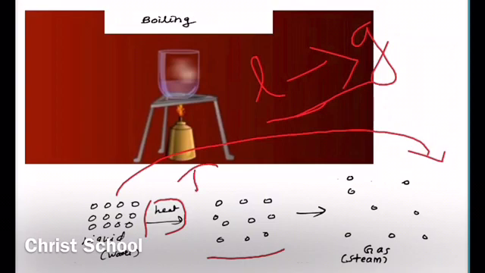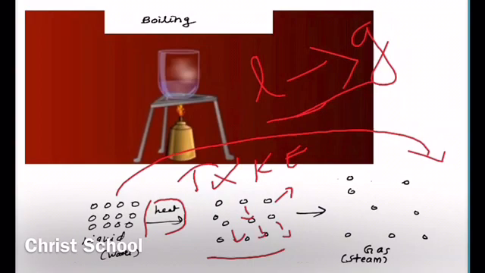When temperature increases, automatically the kinetic energy of the particles increases. As the kinetic energy increases, they start to move. Initially there are movements, but when kinetic energy increases, the speed of the movements increases and the velocity increases, so there are more movements.